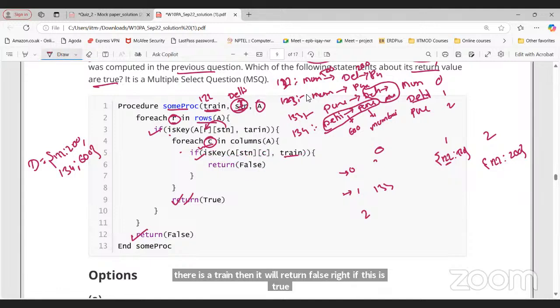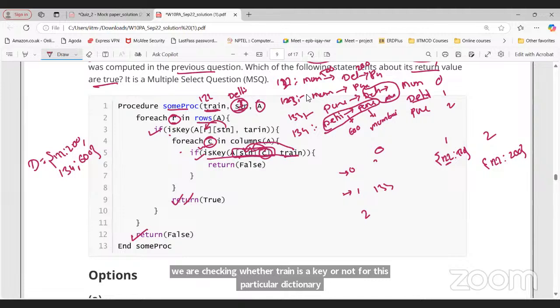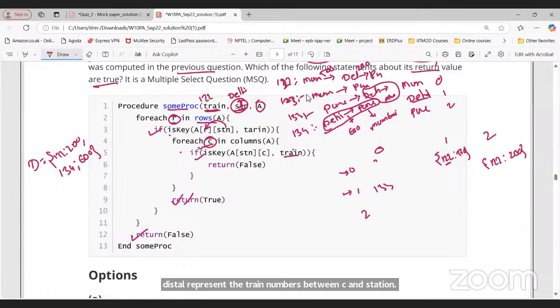If there exists a train between the C, whatever the value of C will be, and that particular station, then there will be a train. So this will become true. So we are checking whether train is a key or not for this particular dictionary. And this dictionary represents the train numbers between C and station, station and C here, right? Whatever the input we have given.